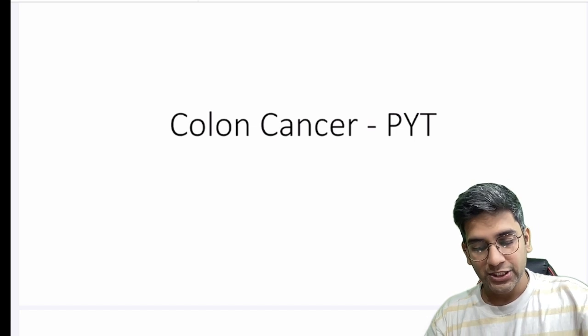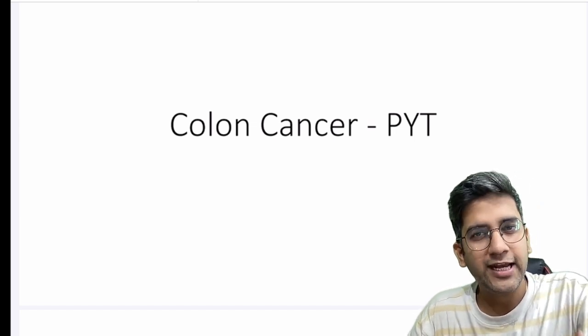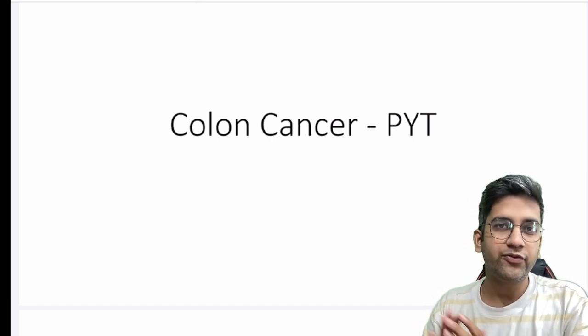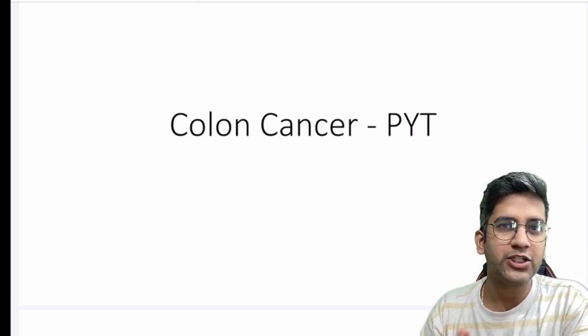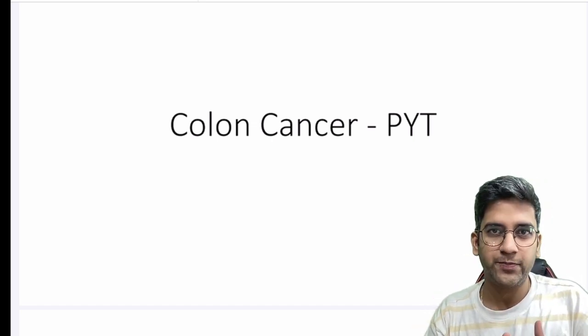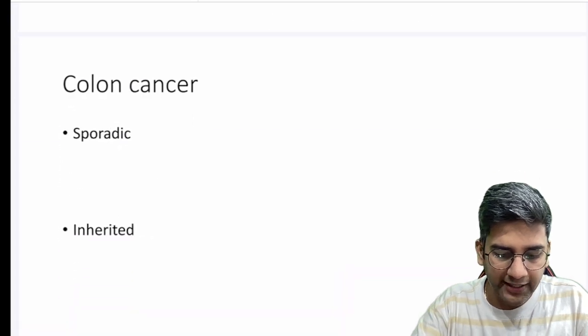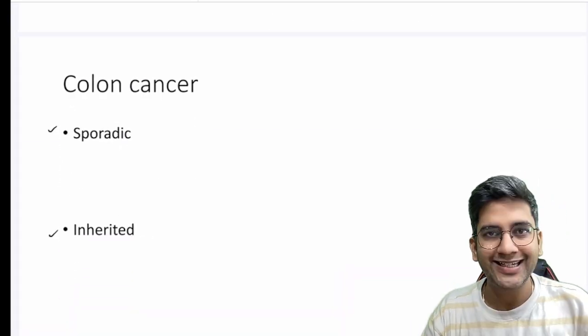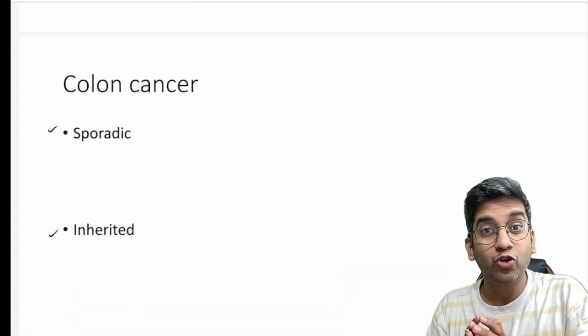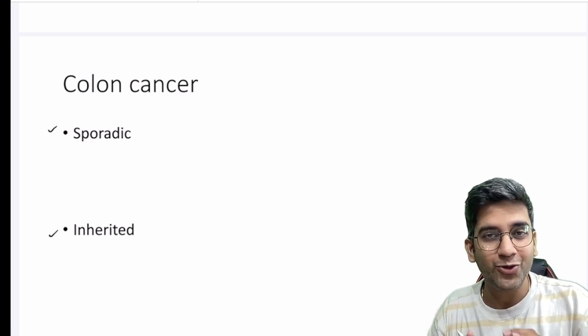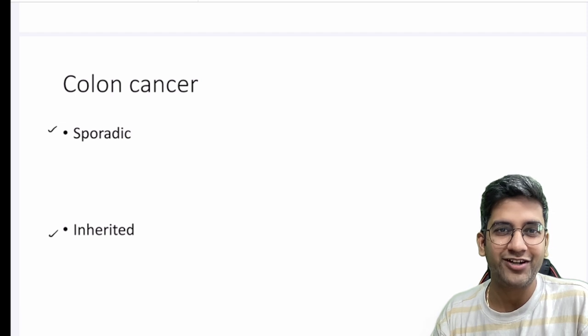So now, colon cancer or any cancer for that matter, we need to learn a few important things, and that's where the questions also come from. One, the etiology. The etiology will always be divided into sporadic etiology and inherited or syndromic etiology. And colon cancer has a huge list of syndromes. We'll look at every single bit of it that is required, right?